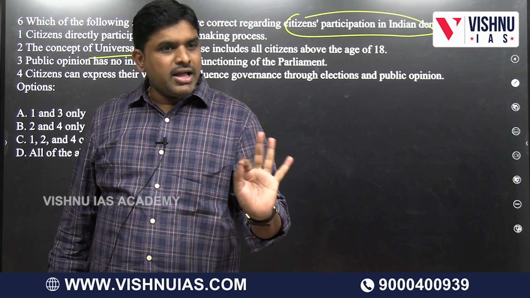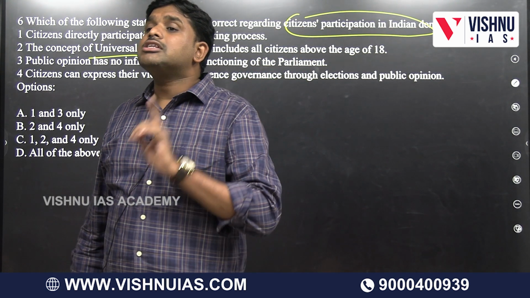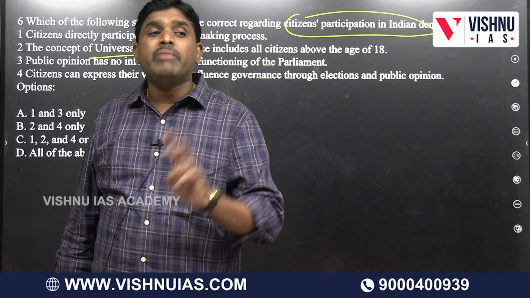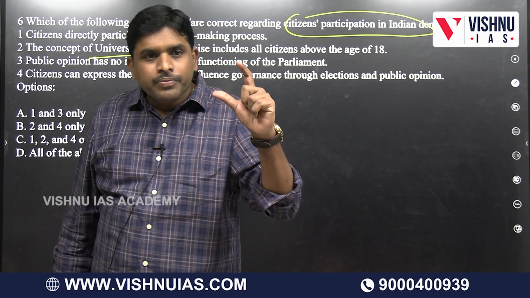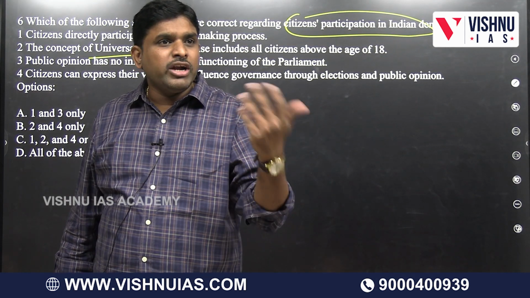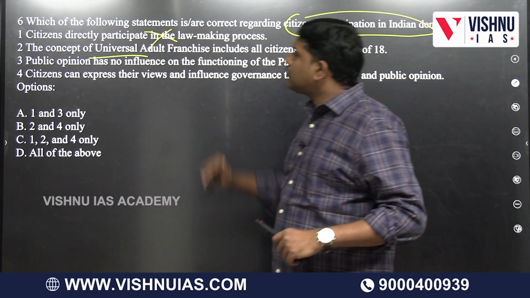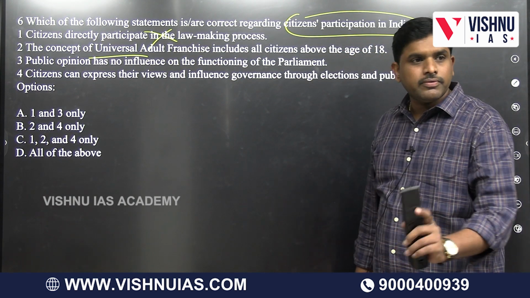Why? In America till 1929 women were not given voting rights. In South Africa the voting right of men is of value 2 and the voting right of women is of value 1. So universal adult suffrage means irrespective of gender the voting pattern is continuing. So the concept of universal adult franchise includes all citizens above the age of 18.